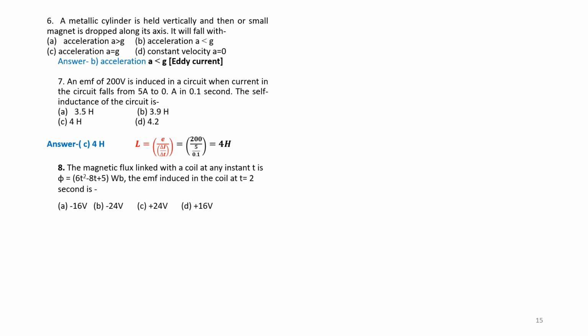This is also a calculation. These are all small sums which are asked in objective type papers, and this may also be asked as a 1-mark question.